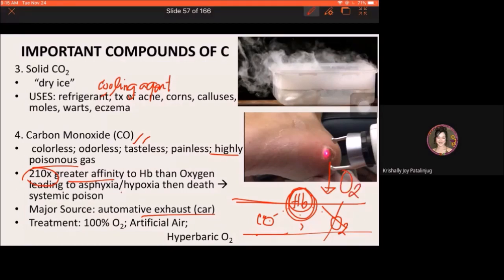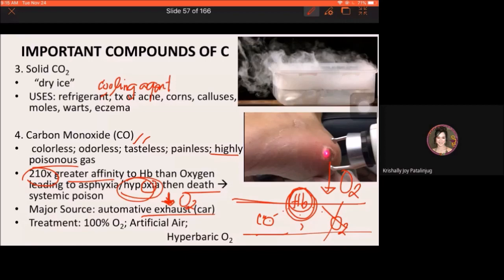Okay? Mababa yung oxygen sa tissues. Okay? And remember, lahat ng tissues sa katawan, they need oxygen. Okay? They need oxygen for their bodily functioning. Okay? So, kung mababa yung oxygen level sa mga tissues ng katawan, that could lead then to death.